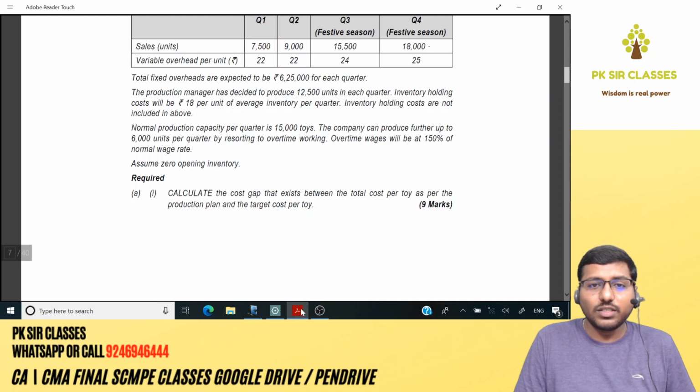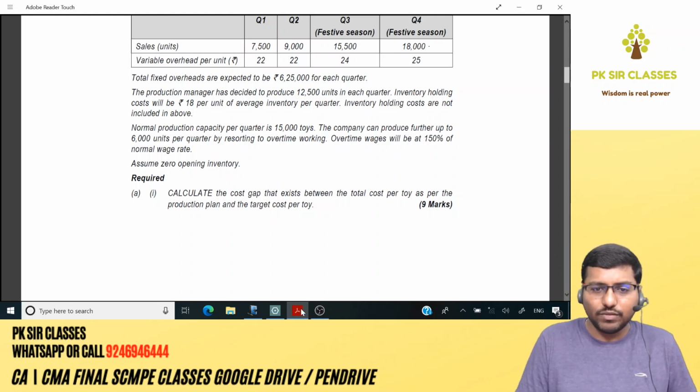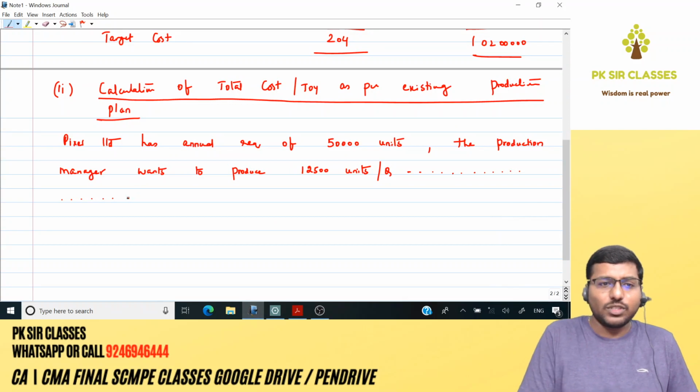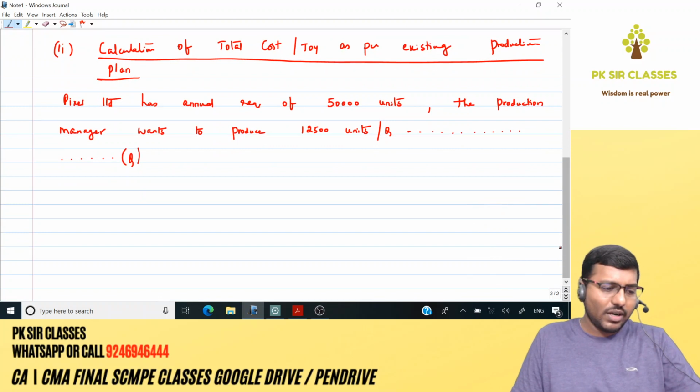The production manager has decided to produce 12,500 units in each quarter. Inventory holding cost will be 18 per unit on an average inventory per quarter. Like that, you can just write the sentence and finish it off. Got it? So just finish it off from the question. Okay, after that, let's do the calculation part. Now look at your question.